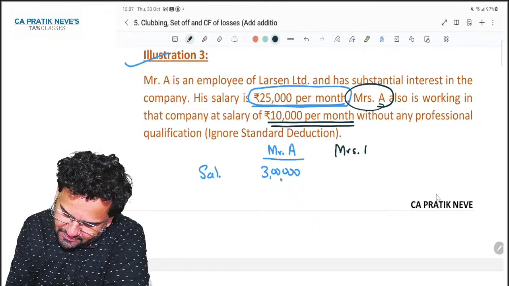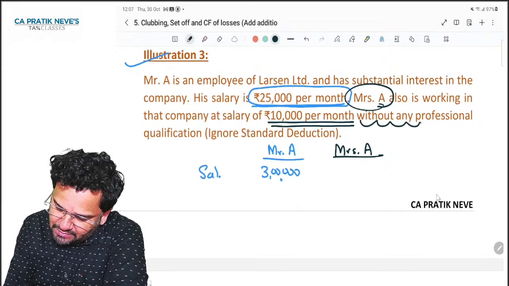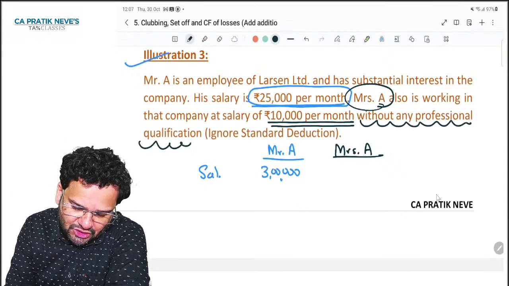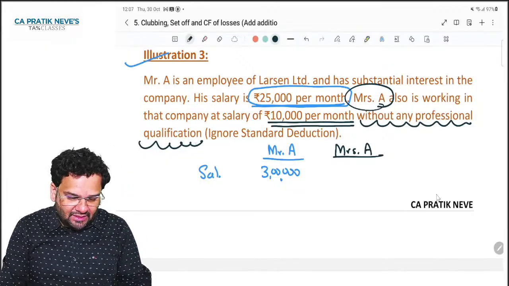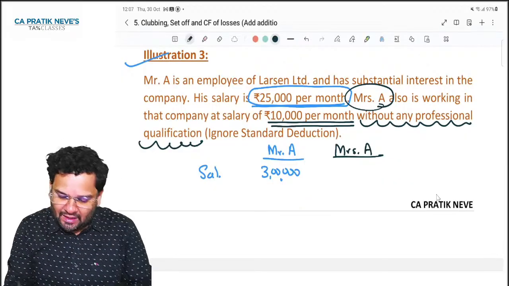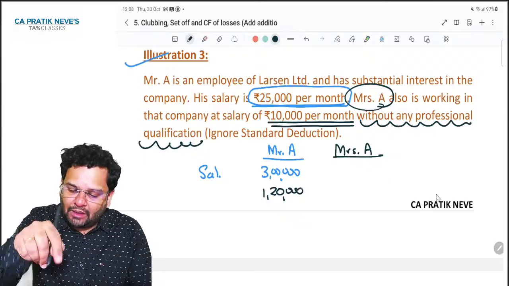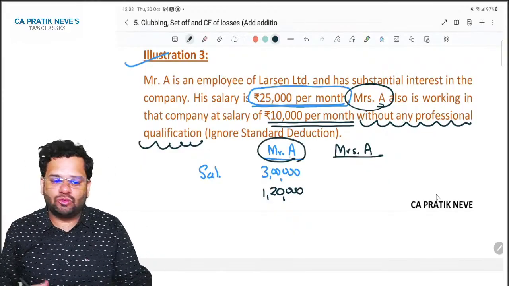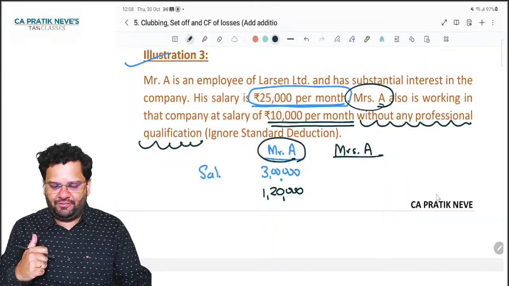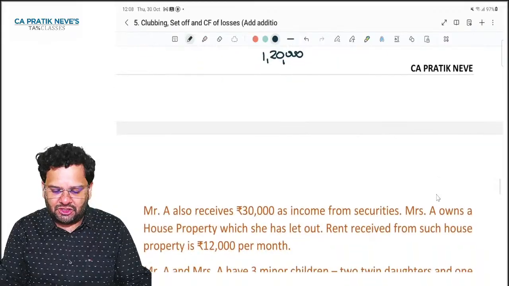So friends, Mrs. A is without any professional qualification. So what will happen? That salary of 10,000 into 12, 1,20,000 will get clubbed in hands of Mr. A. Yes or no? That's what we have learned just now. It is said that you ignore standard deduction.